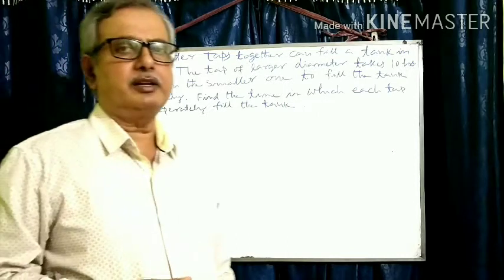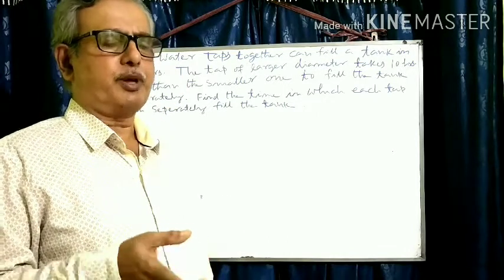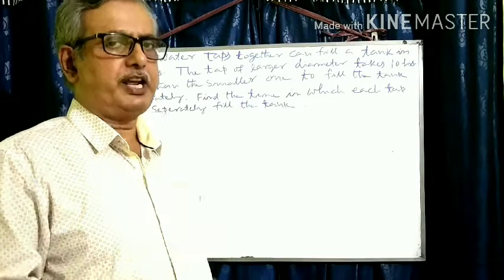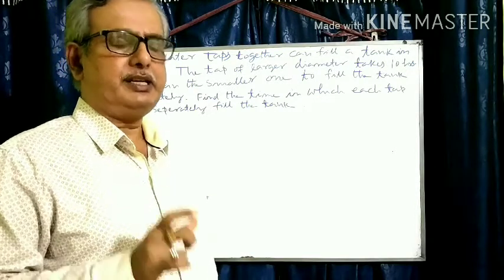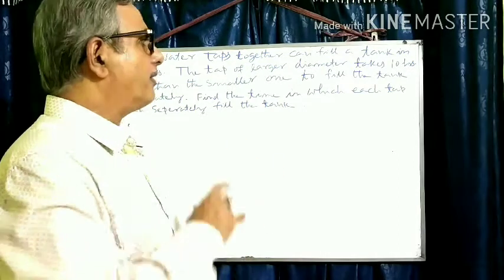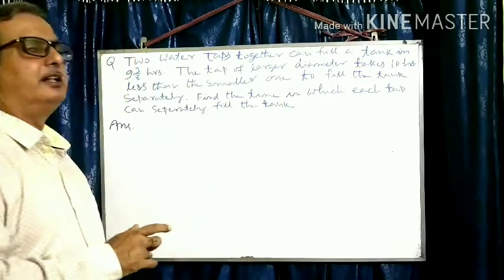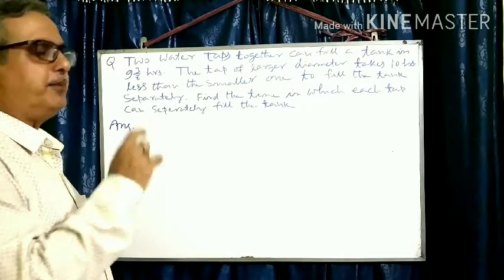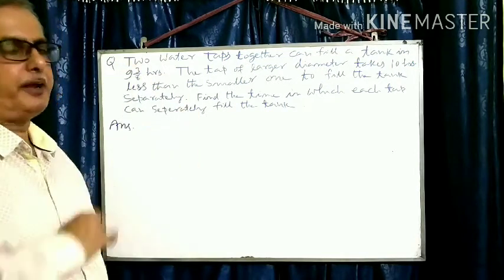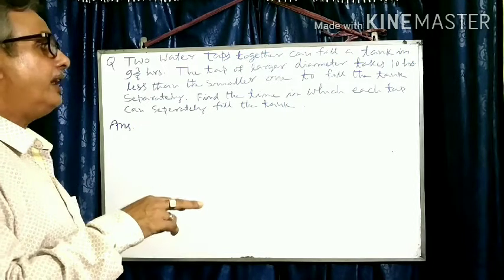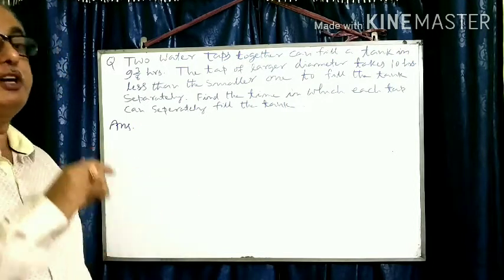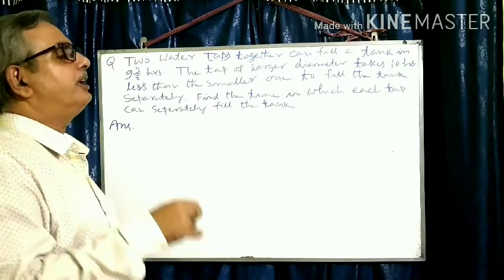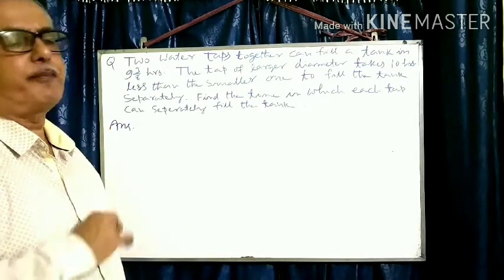The condition is that, working separately, the tap of larger diameter takes 10 hours less than the tap of smaller diameter to fill up the tank. Then how much time does each tap take working separately?